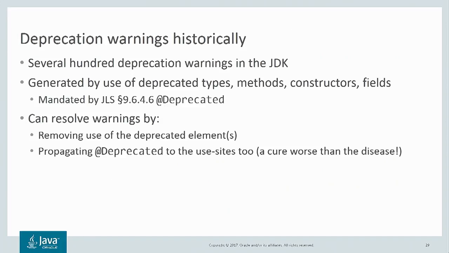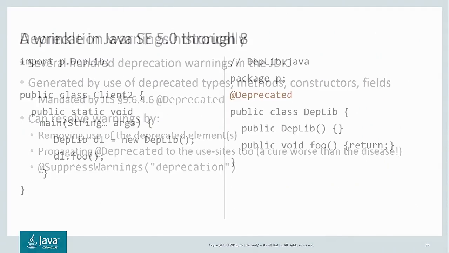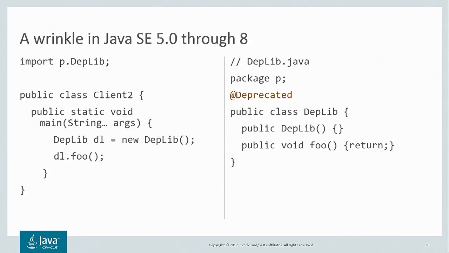You can propagate the deprecated annotation to the use sites. Now that's worse than the disease because you're expanding rather than contracting the number of deprecated elements. And finally, you can use the suppress warnings annotation to let the compiler know that you don't want to get this warning message anymore. So let's say you have your client library and you're using a deprecated library,